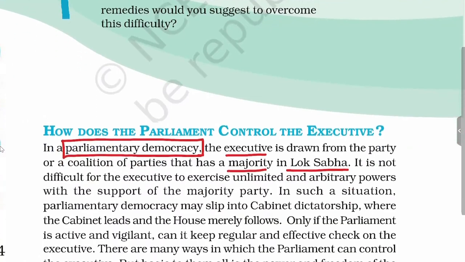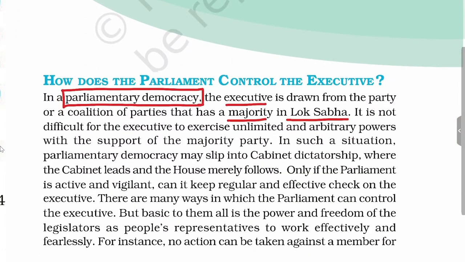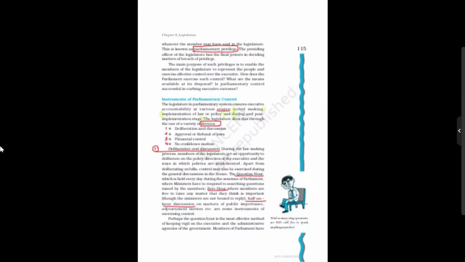Okay. Now we'll see how Parliament controls the executive wing of the government. You have seen that in a parliamentary democracy, the executive, if it is in majority in Lok Sabha, can be in power. If this majority is gone, the executive will be dismissed or has to leave power. So how does Parliament exercise control over the executive?